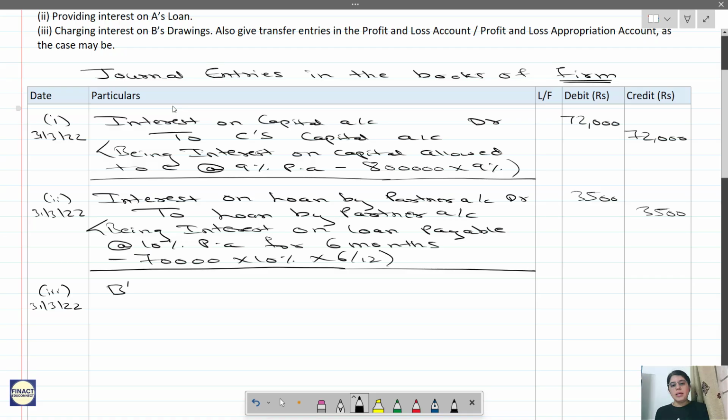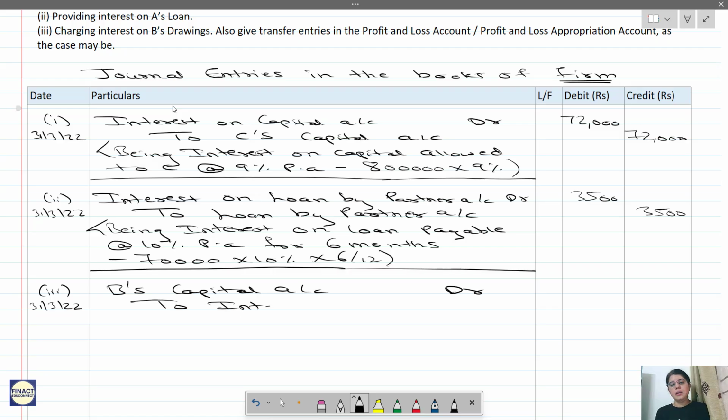So it will be B's capital account debit to interest on drawings account. Being interest on drawing charged.